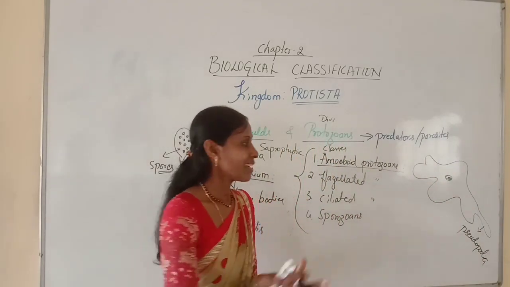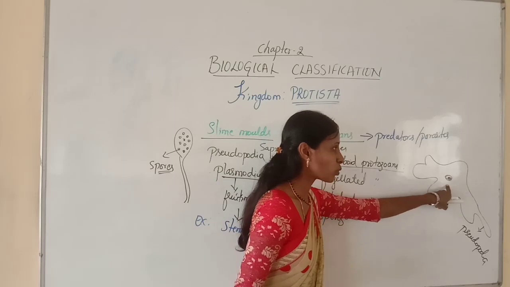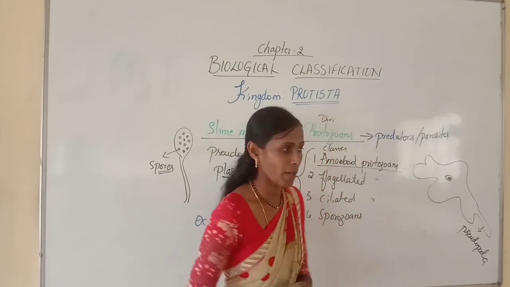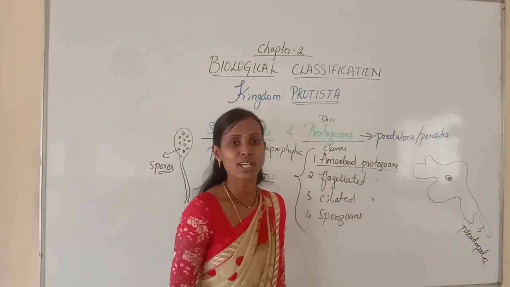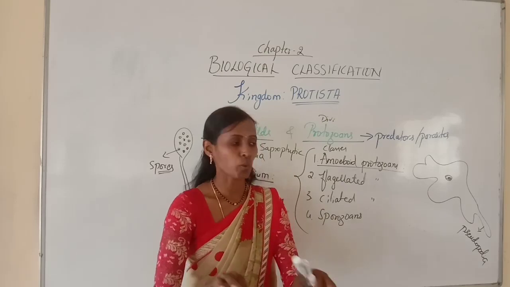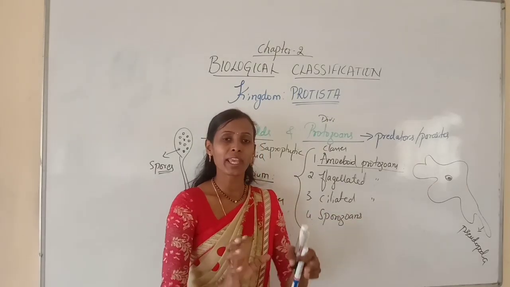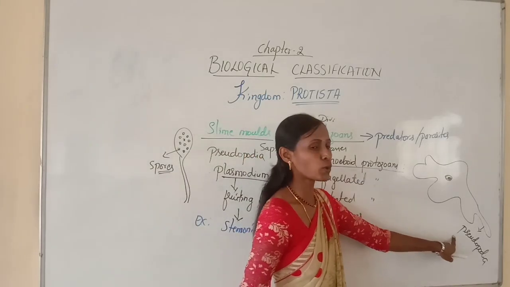Protoplasm is nothing but cytoplasm plus nucleus together. So they have protoplasmic outgrowth called pseudopodia. These organisms move with the help of pseudopodia, and they can capture their prey with the help of pseudopodia.